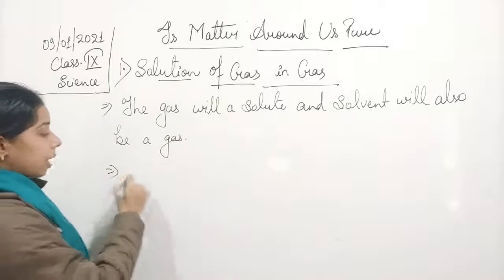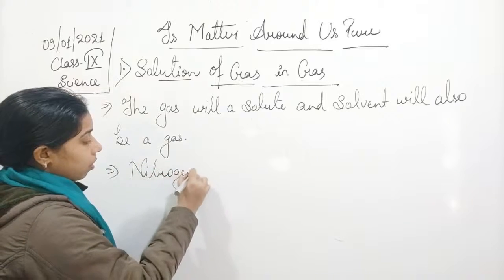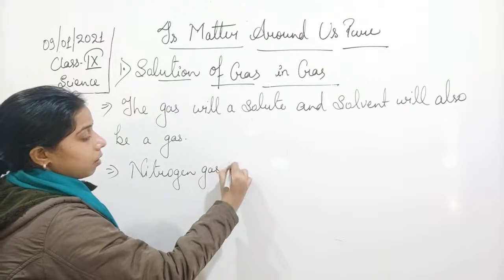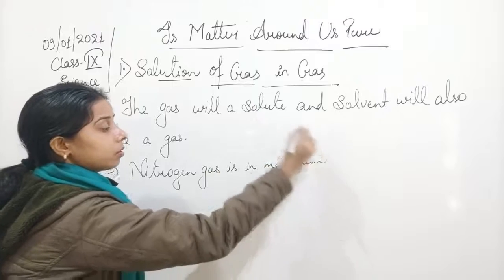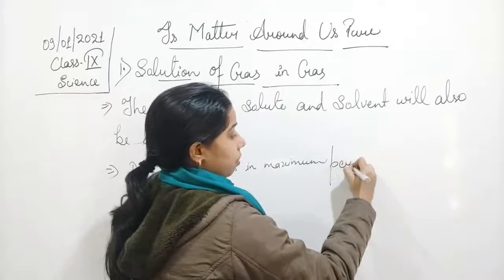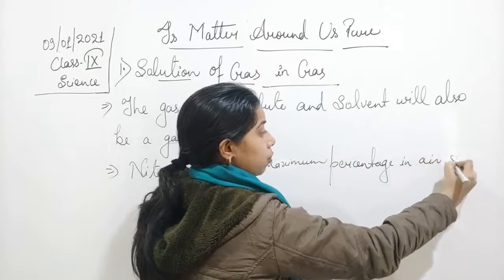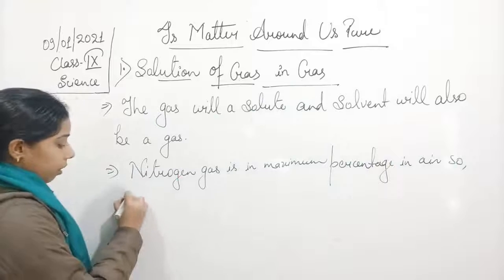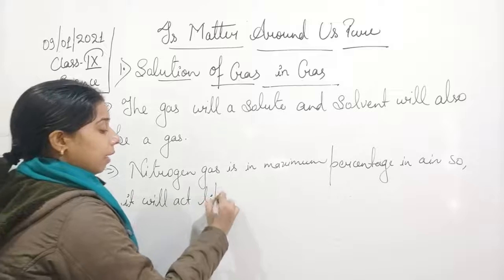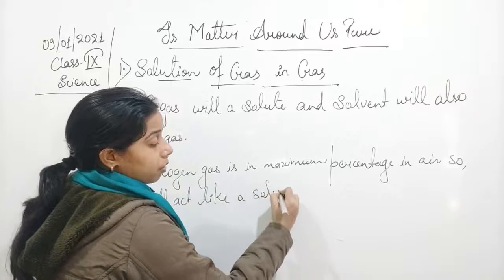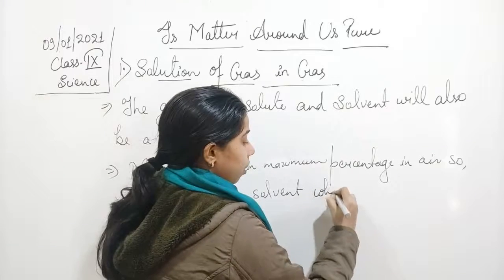Now we know that nitrogen gas is in maximum amount, maximum percentage in air, so it will act like a solvent, because you know that solvent is in major amount, more amount, while